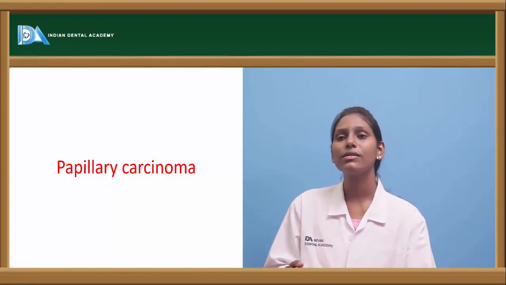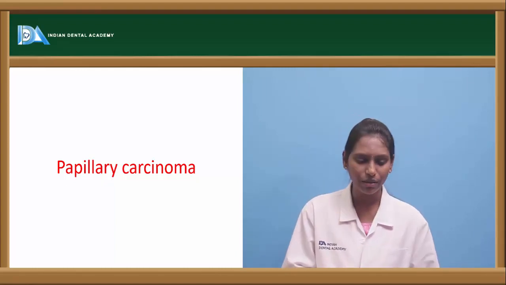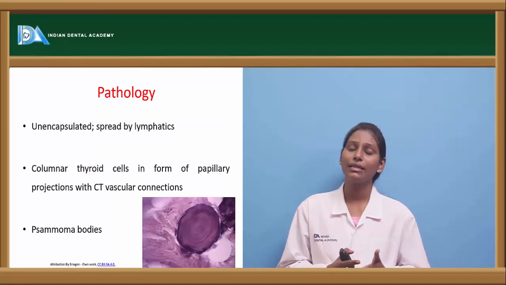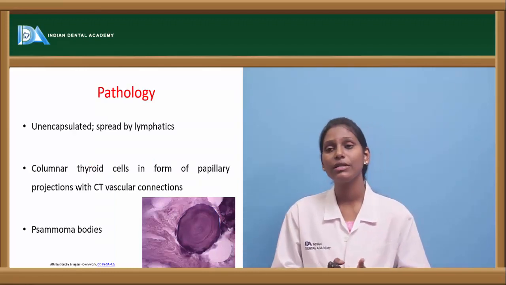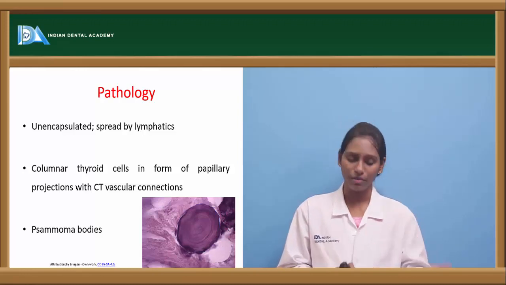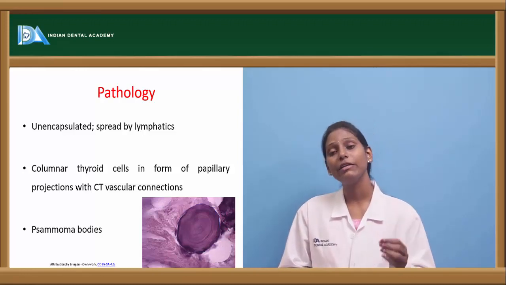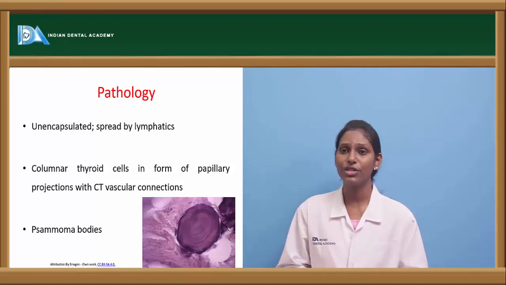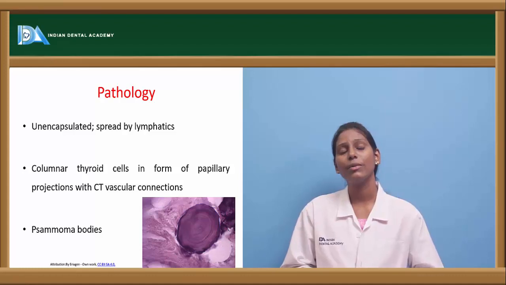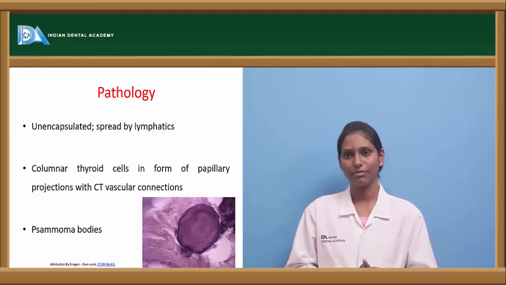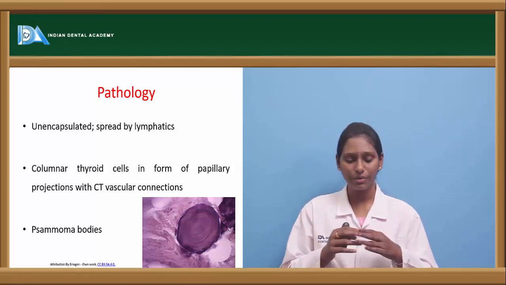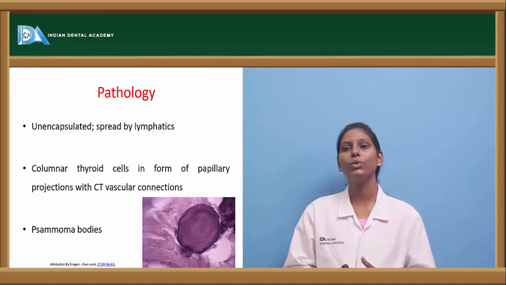And then coming to papillary carcinoma again, the papillary carcinomas are one of the most common ones, usually seen in about 60 to 70% of all the carcinomas. 80% of thyroid carcinomas in children are usually papillary carcinomas, and these papillary carcinomas are usually unencapsulated, unlike your benign tumors. The route of spread is usually through lymphatics.